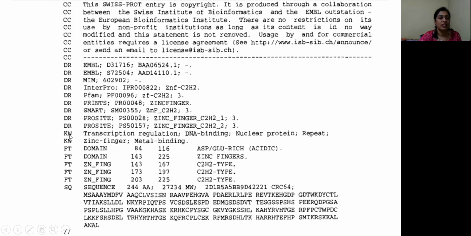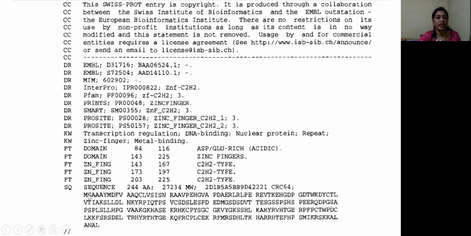Next part of the file is keywords. Relevant keywords are given here. Other keywords are zinc finger and metal binding. FT is the feature table. It gives information about interesting features, like the domains. The domain from the 84th amino acid to the 116th amino acid is an acidic domain, which is rich in aspartate and glutamate amino acids. Then another domain present is the zinc finger. Several zinc fingers are present, and all of them are C2H2 type.